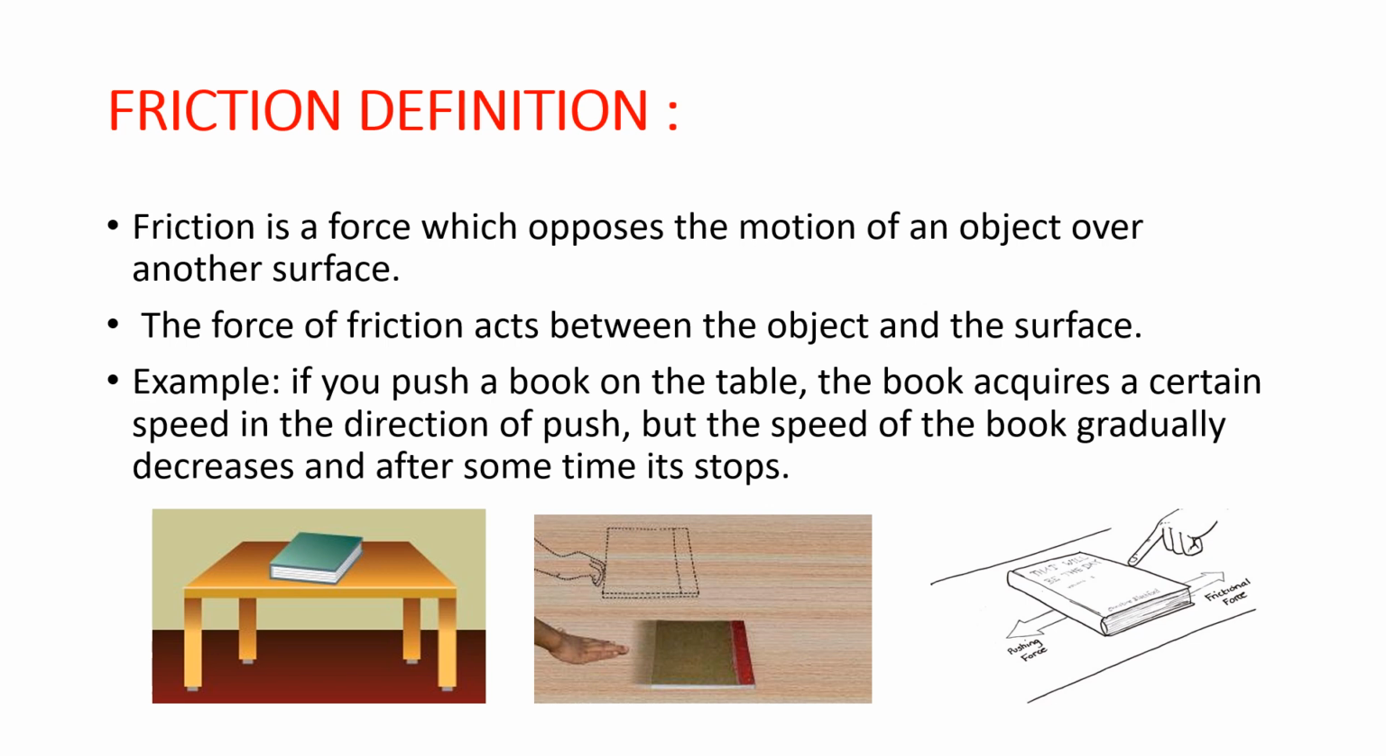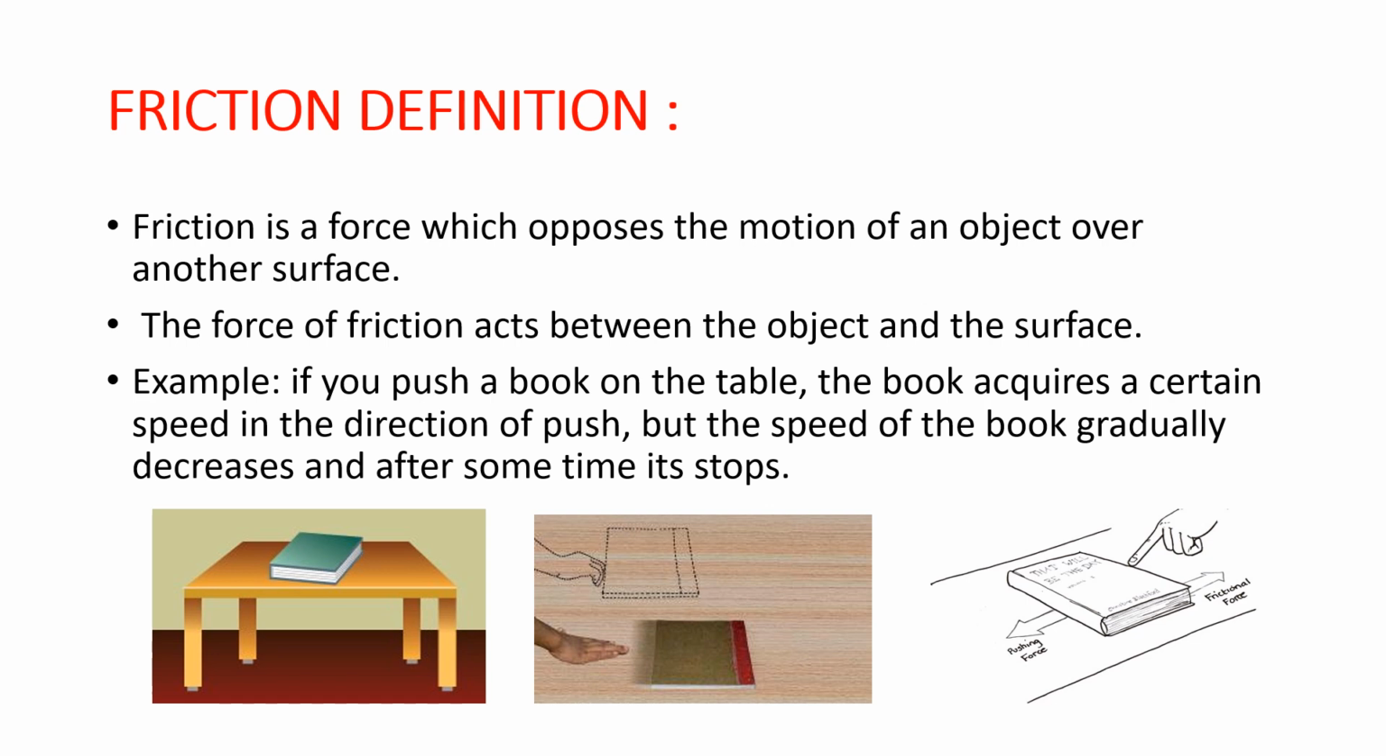You can see the activity here. See, there is a book on the table. If you push the book on the table, the book acquires a certain speed in the direction of the push. But the speed of the book gradually decreases and after some time it stops.